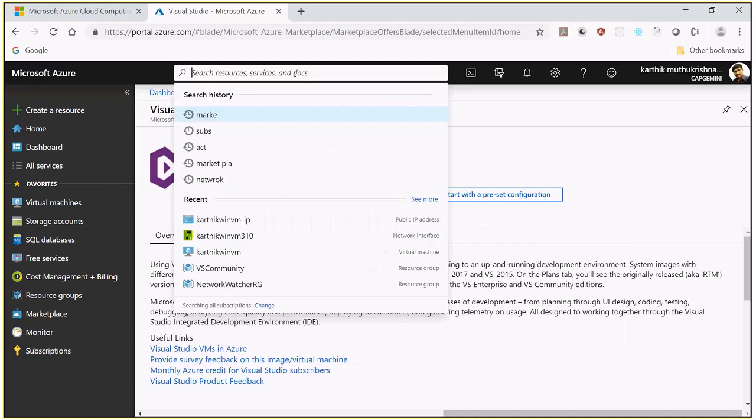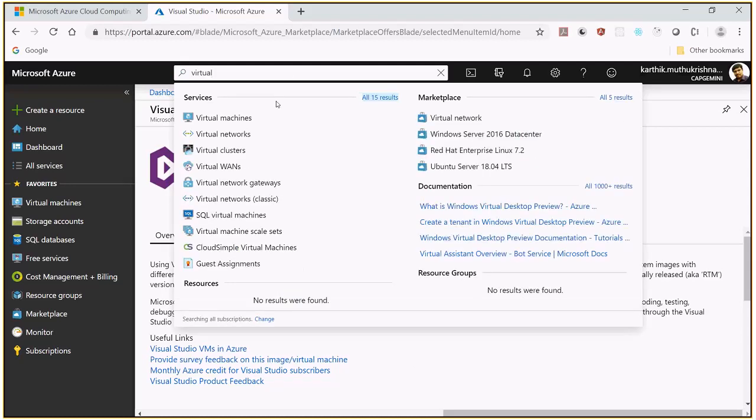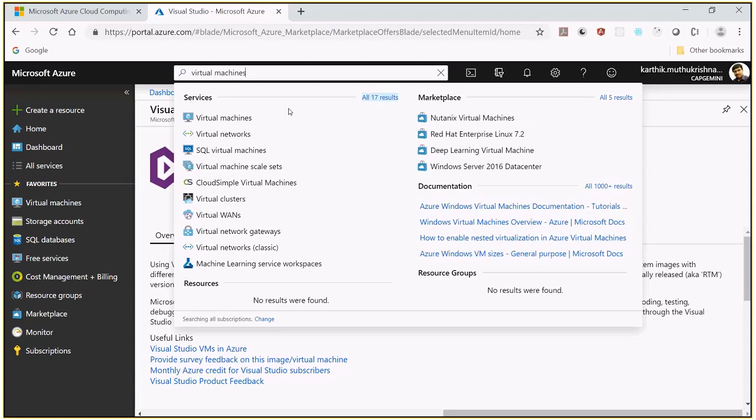For example, I'm just saying virtual machine. When I type virtual machine, it will filter the virtual machines and some products for virtual machine, and any resources I have created will be displayed. So far I don't have any such things.